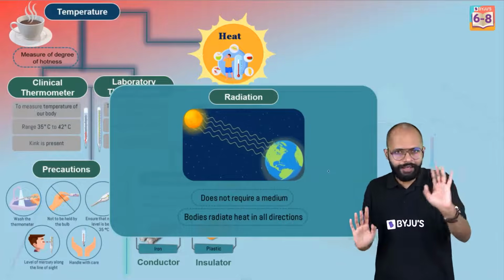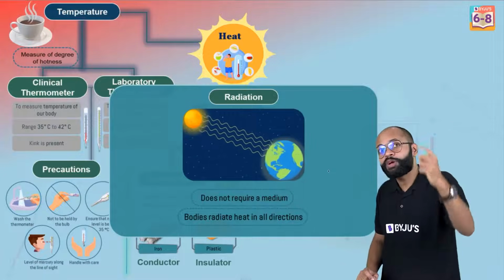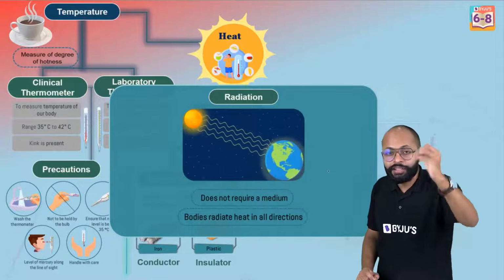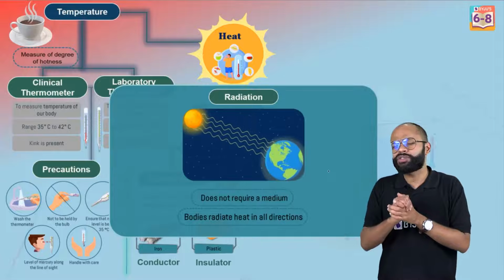Correct? है ना? बिल्कुल मजा आता है. Why? Because you are feeling heat. How? Because the sun is radiating through radiation. इसको बोलते हैं radiation, right? सर क्या हुआ मतलब radiation का?